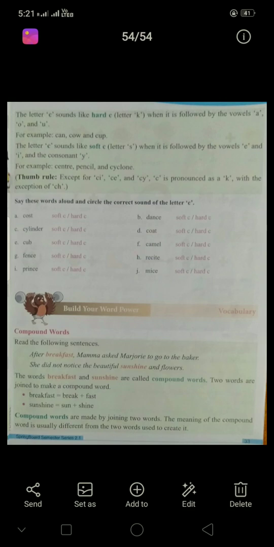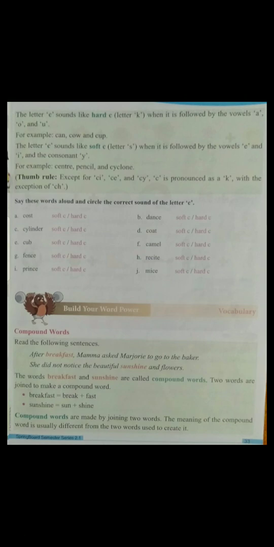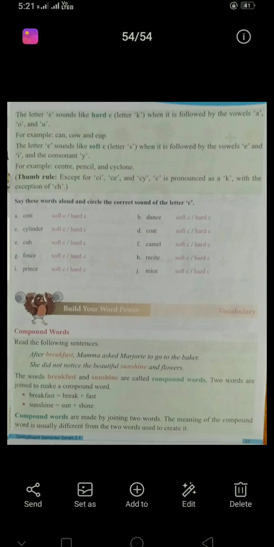If it is CI, it will be an S sound. CE also S sound, and CY also S sound. And what about CH? For example, church, C-H-U-R-C-H. How do we pronounce ch? Right, ch.